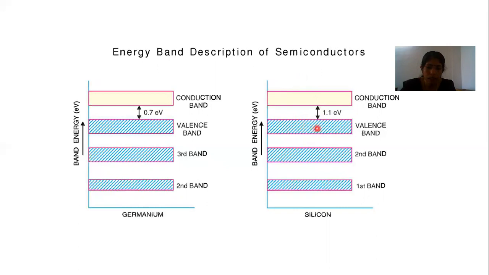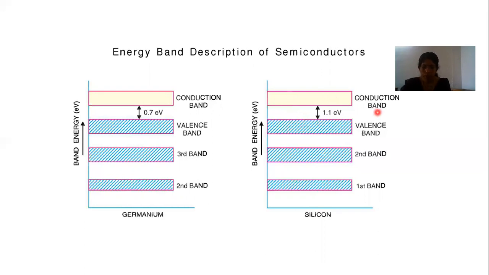If the electron acquires energy of more than 1.1 electron volts, then it reaches here, that is the conduction band. The energy must be more than the energy gap. This gap is called the forbidden energy gap. For conductors, the bands are in an overlapped condition, which means an electron in the valence band can move to the conduction band. But in a semiconductor, there is some distance between the energy levels of the valence band and the conduction band.